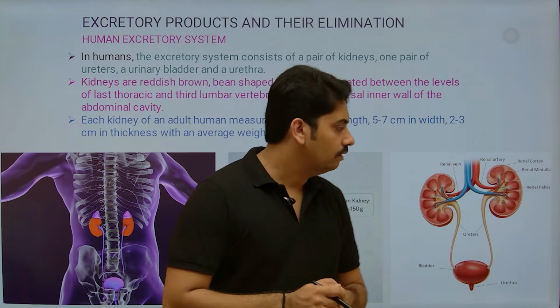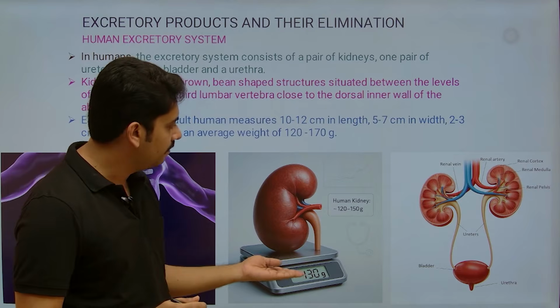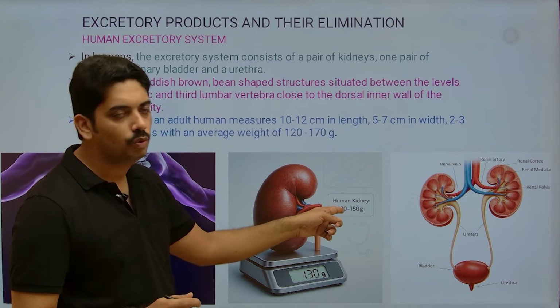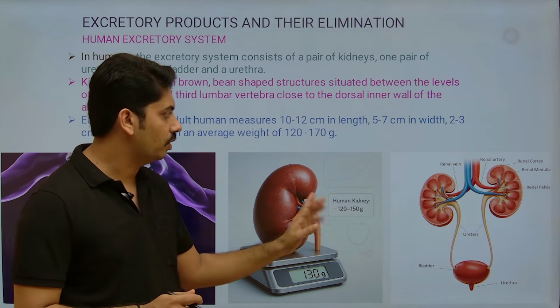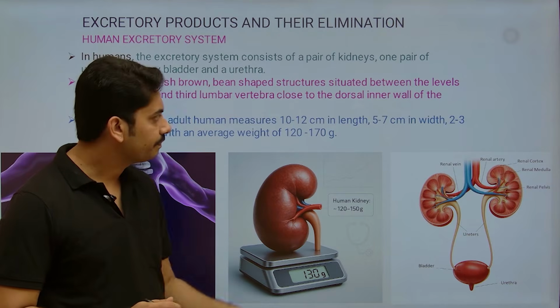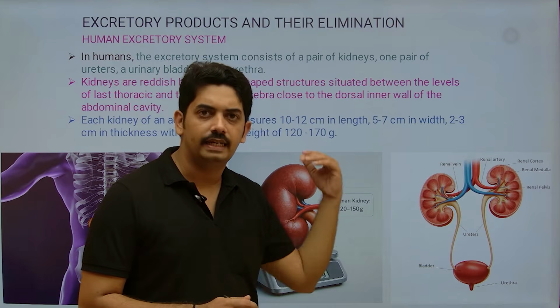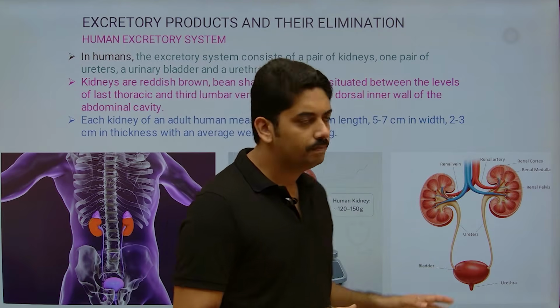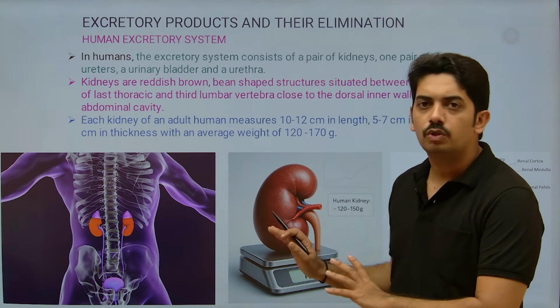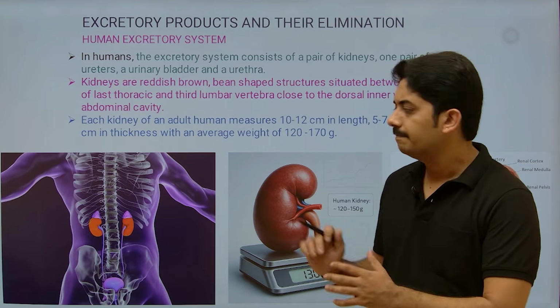The weight, as already mentioned here, is 120 to 150 grams, that is an approximate value. This is the internal structure that we will study in detail in the next slide. Hope these diagrams will help you understand the concept better.